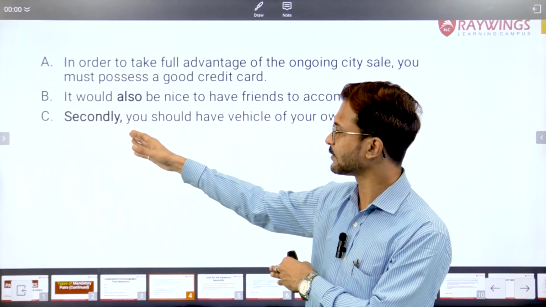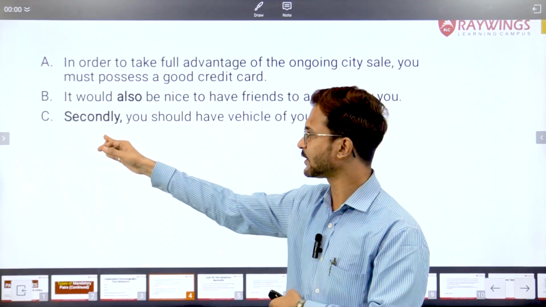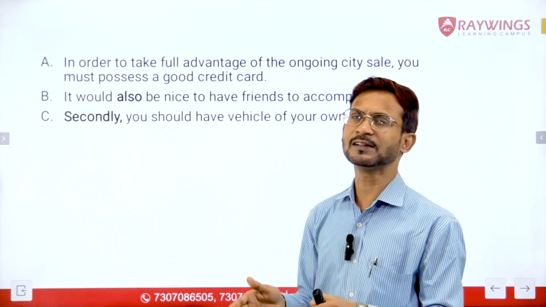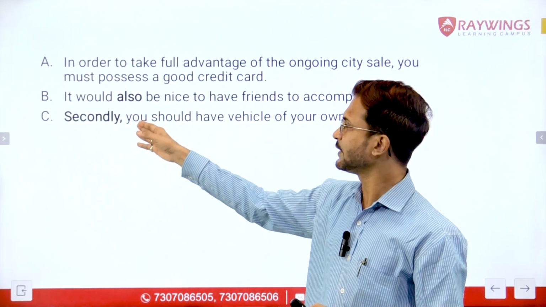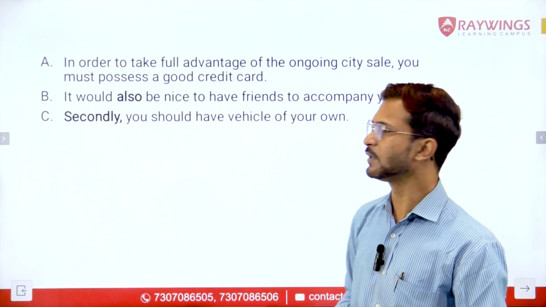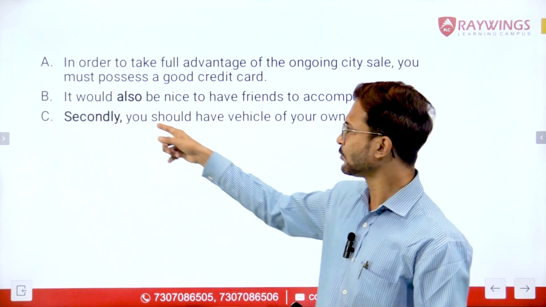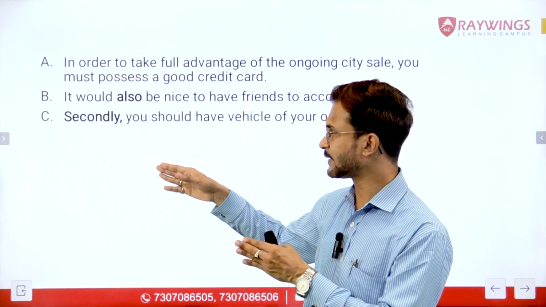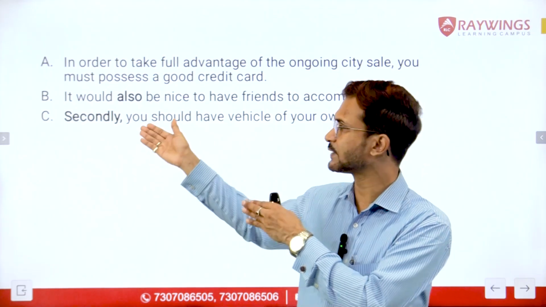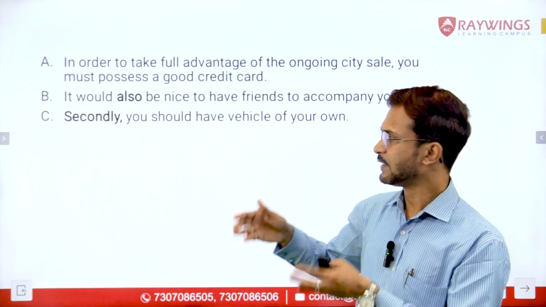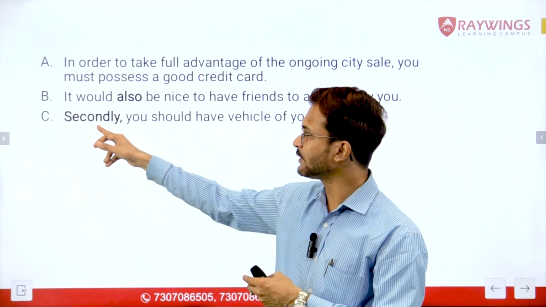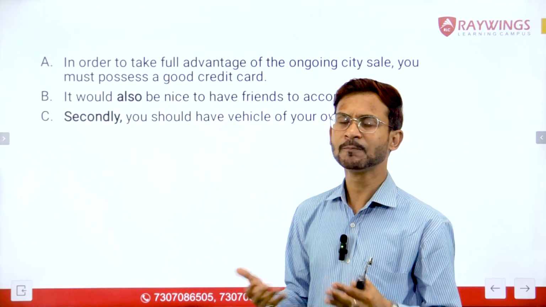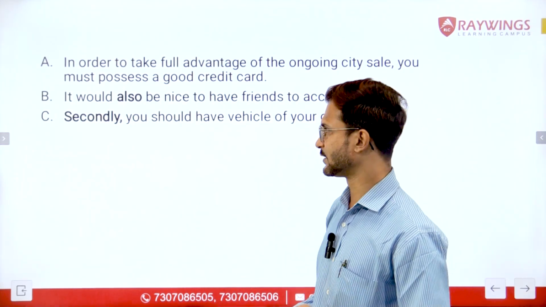Now let us look at sentence number C. Sentence number C, in the beginning itself, has a word secondly. Now secondly means the sentence should be at the second place in the parajumble. So we have got to know that sentence number C will be put at the second position. There will be some sentence before that, and there will be one sentence after that, right? So all the options having C at the second position will only be taken into consideration, and the rest of the options can be ignored or eliminated, right?